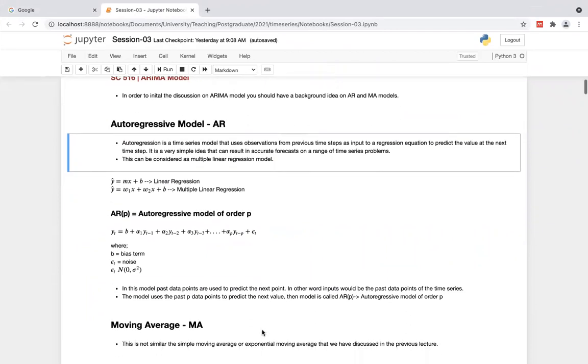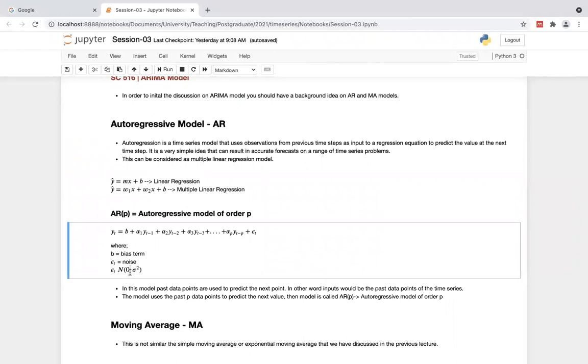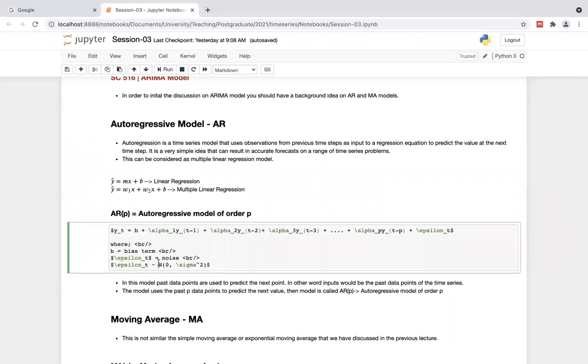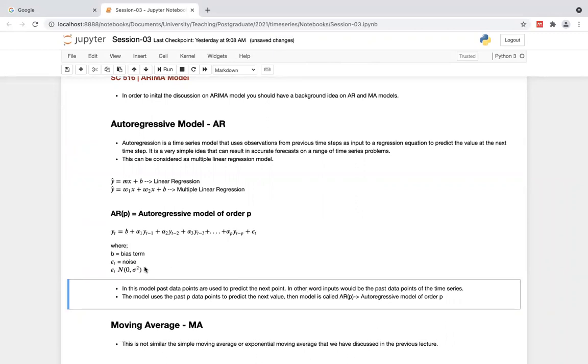b is the bias term and epsilon t is the noise. And this error term is normally distributed, right? The error term is normally distributed, with zero mean and sigma squared variance.